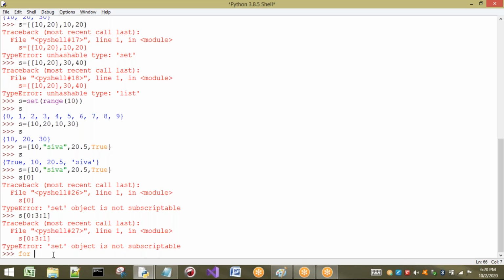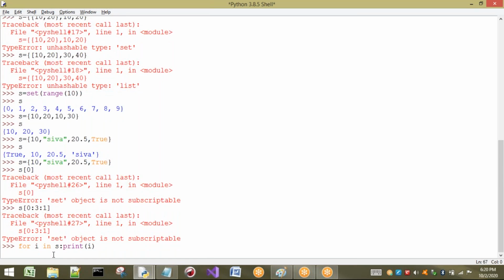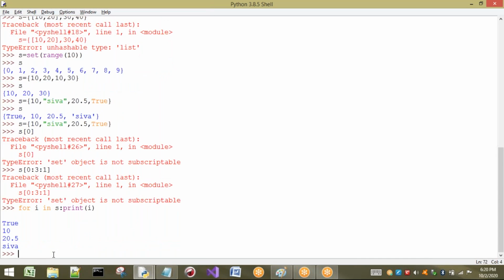Then let us see with a for loop. For i in S, print of i. See what happens? The output is printed, no problem here. If we want to access the elements in this way, I can access. But if we want to access the elements with the help of indexes or by using the slice operator, it is not possible for the set. Okay.